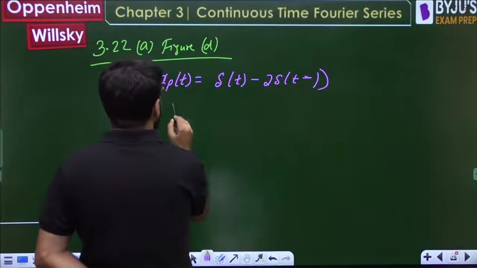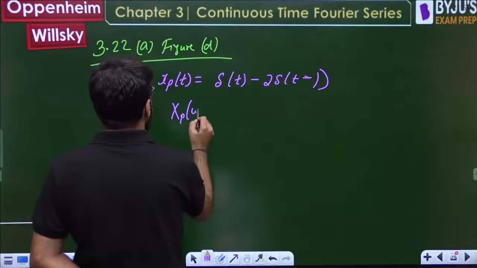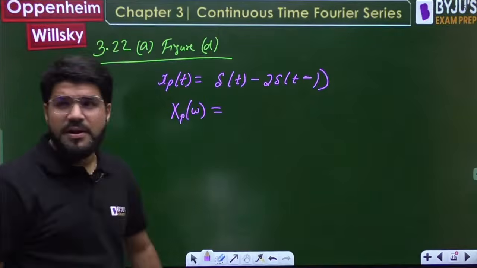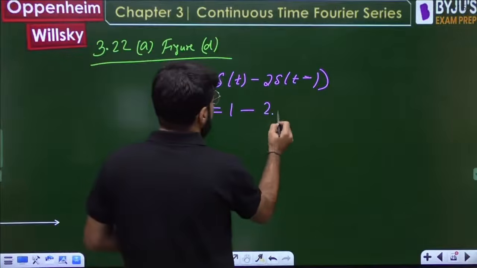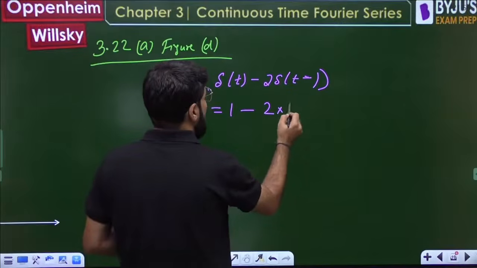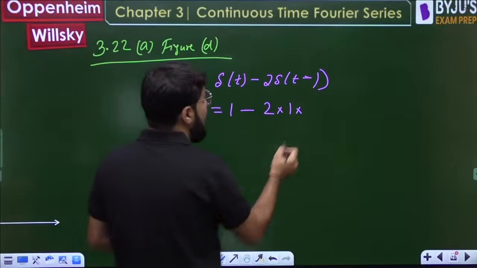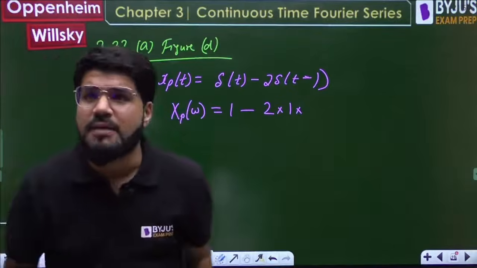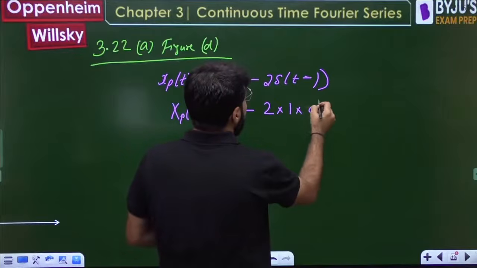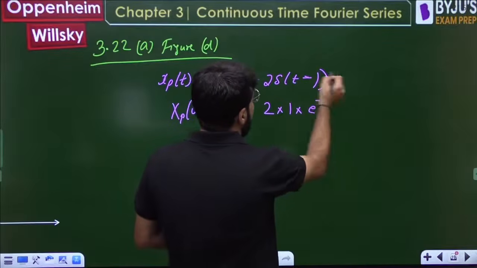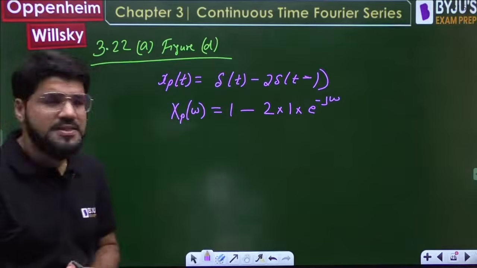So what is its Fourier transform? Using the Fourier transform to calculate the Fourier series coefficients. Tell me everybody, what is the Fourier transform of impulse? 1. Then minus 2 times the Fourier transform of the impulse, which is 1. But time shifting produces a phase term, an exponential term in the frequency domain, given by e power minus j omega. It is t minus 1, so e power minus j omega is the phase shift.